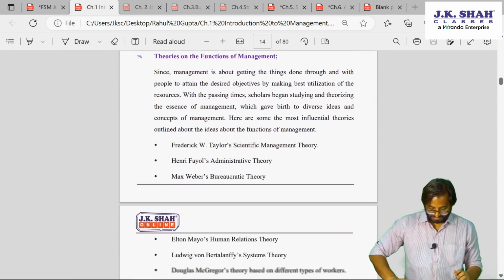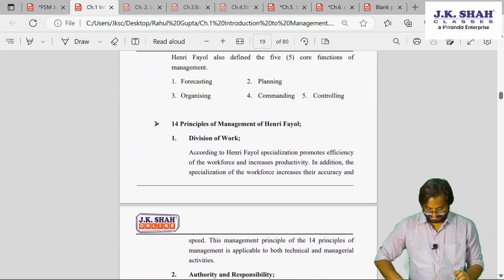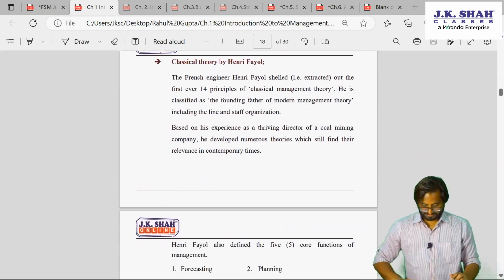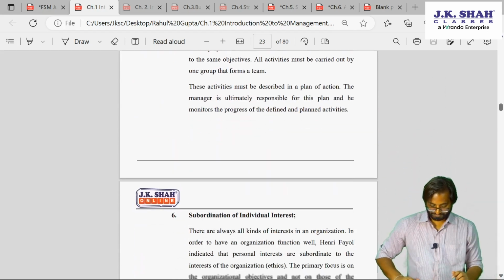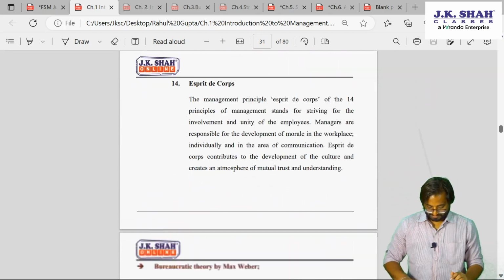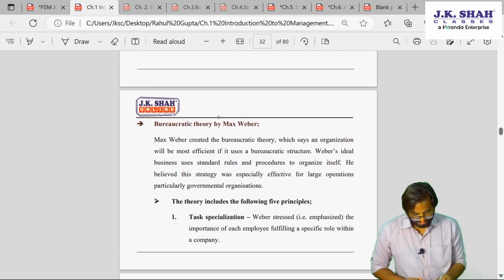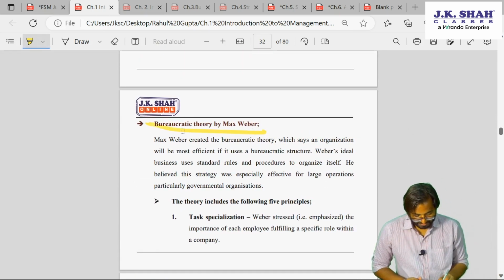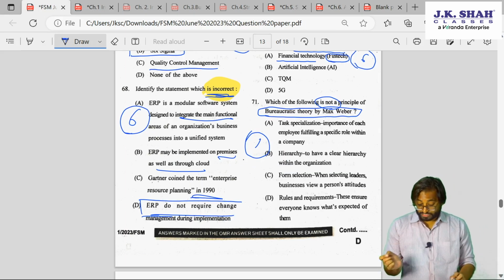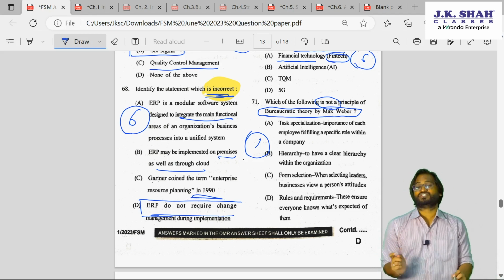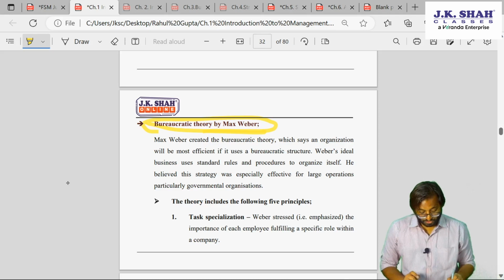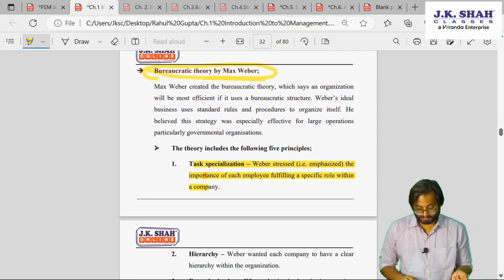So where is Max Weber? Max Weber bureaucratic theory. Yes, Max Weber. Here it is. Yes, bureaucratic theory of Max Weber. Okay, let's discuss this. So what are the options? Not a principle. Okay, task specialization. Is task specialization one of the principles? The answer is yes. Let's look at this. Task specialization is one of the principles.